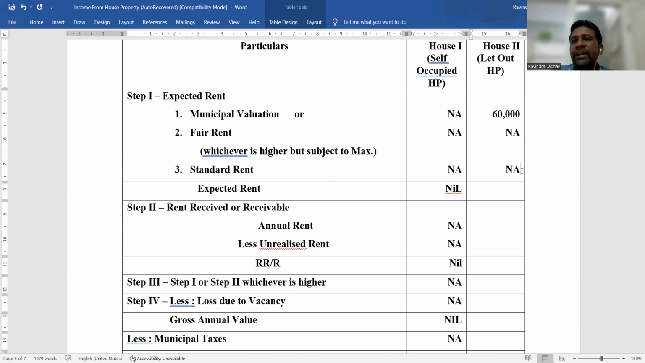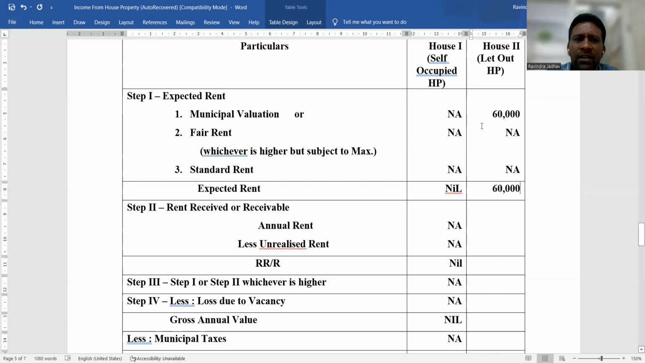Sometimes we think that nil means 0. Then you should compare the municipal valuation with standard rent, and just compare that the nil value is less than municipal valuation and municipal valuation crosses the limit of standard rent. That's why I write here not applicable. Okay, so 60,000 is the expected rent.